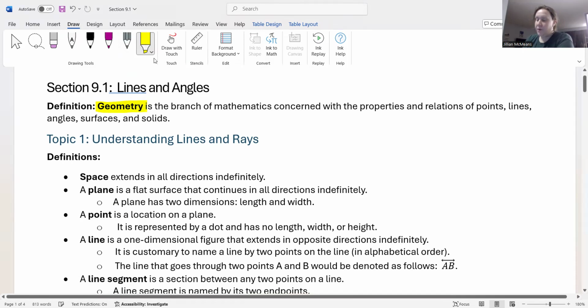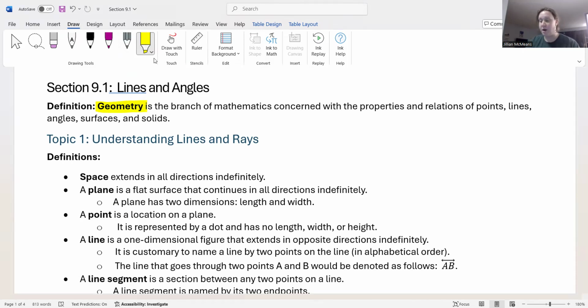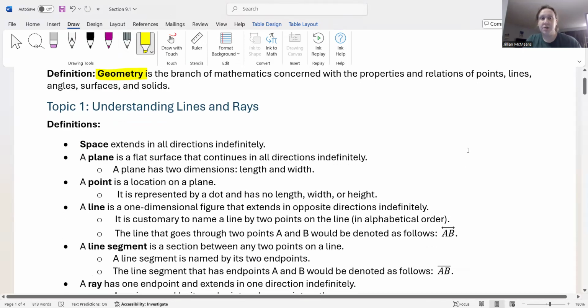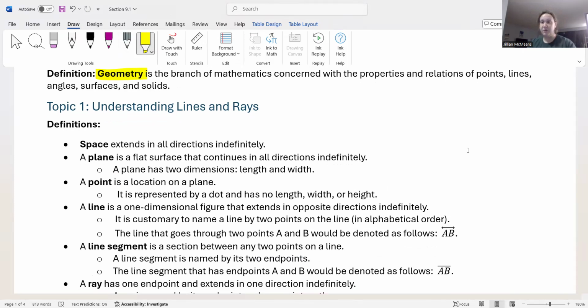Now, first topic that we're going to look at is understanding lines and rays. The heart and soul of this section is going to be lines and angles, but we have to build the idea of an angle, and it takes quite a few definitions to get there, okay?